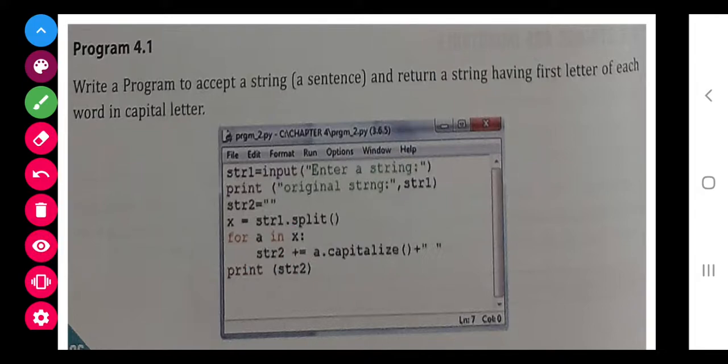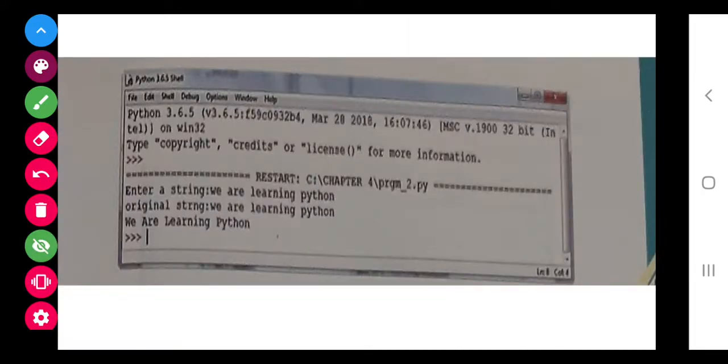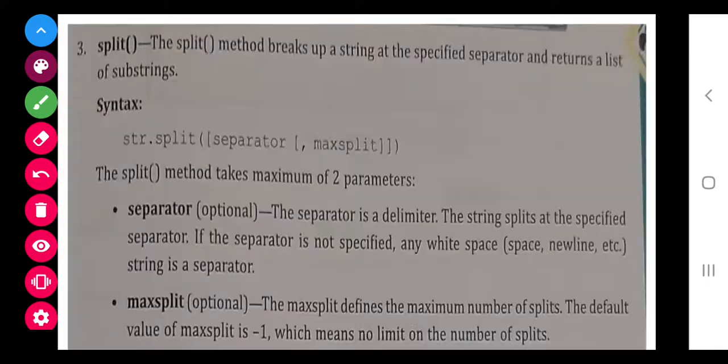So class, see next. We are learning Python, they have entered. The original string is we are learning Python, and the result is We Are Learning Python, where W is capital, A is capital, L is capital, and P is capital. So you try this program. Split they have given now after the program, it should be before. See this: it will break up a string at a specified separator and return a list of substrings. So it will convert your string into substrings.